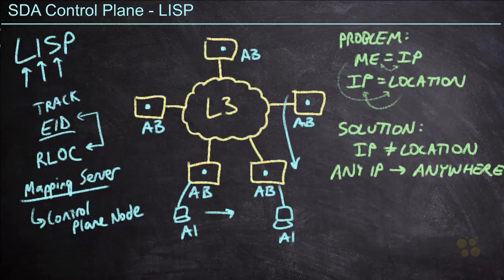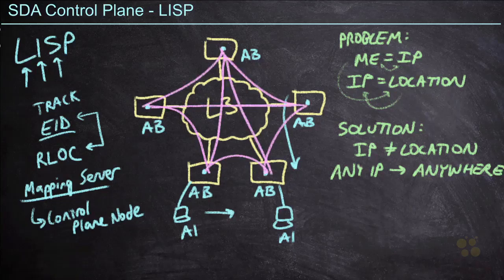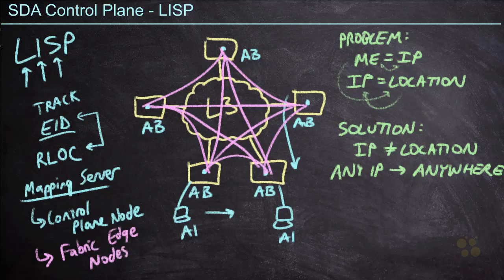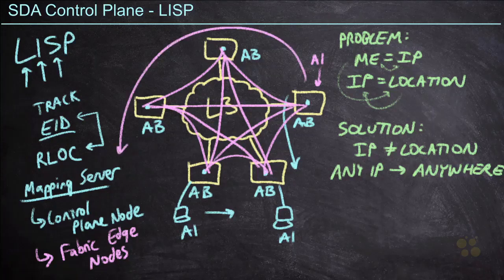So how do we know where we're going in this network? What we're going to do is build a fabric of tunnels. These tunnels are going to link all of the network devices where we have endpoint identifiers attached. In other words, in software-defined access, these would be our fabric edge nodes. Now all these edge devices have ways of communicating with each other. So when a packet comes in destined for A1, we can send that to the appropriate switch. We will check in with our mapping server to find out which switch, or really which RLOC, we need to send this to. And the RLOC is, again, the identifier of that tunnel endpoint. And so we're going to send it out the appropriate tunnel, and that will land with A1.